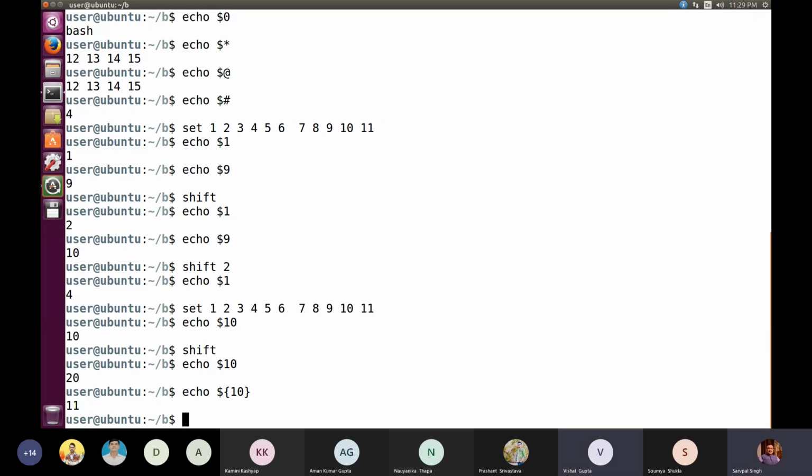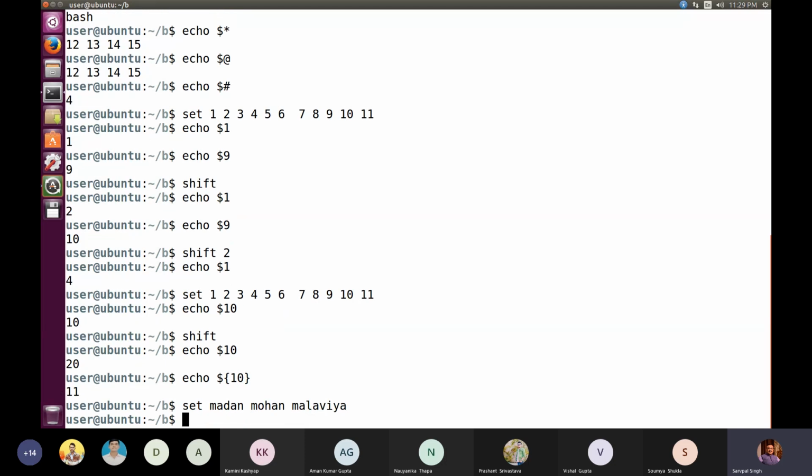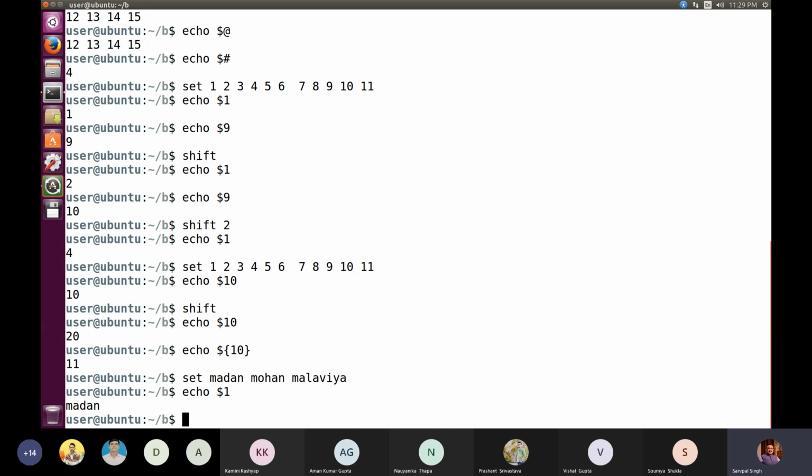सर, सेट में कोई भी वैल्यू सेट कर सकते हैं, जैसे नंबर्स हो, स्ट्रिंग्स हो. हाँ, yes, you can do that also. I mean, I can show you the example. ठीक है, you can write Madan, you can write Mohan, you can write Malviya, and now you can write echo $1. Okay. So we are getting Madan.